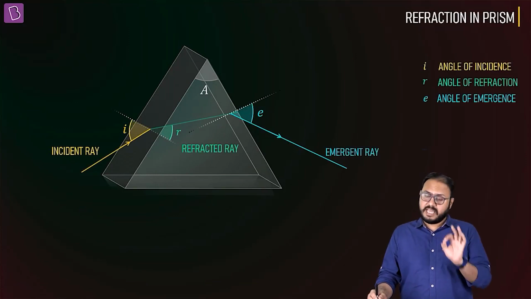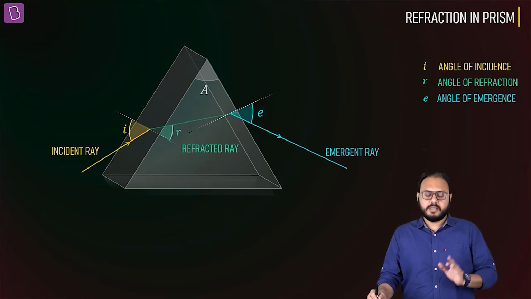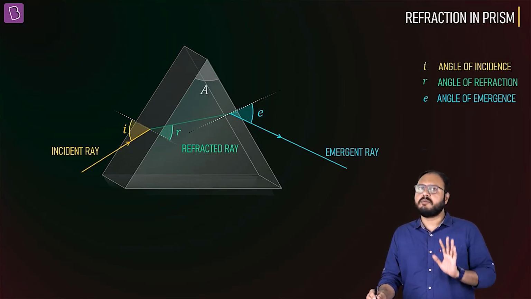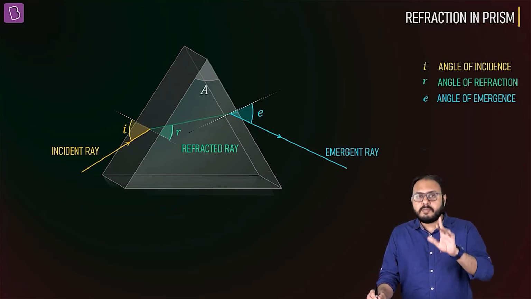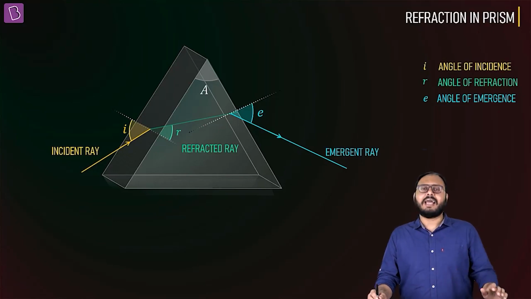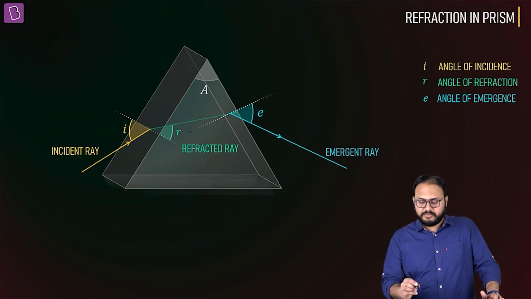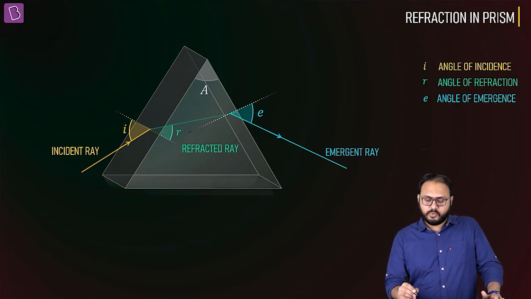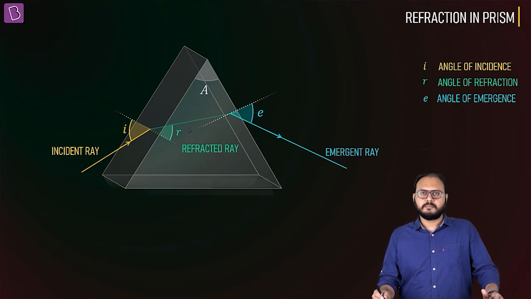It's the same thing. Same incident ray, same refracted ray, same emergent ray. Same angle of incidence, angle of refraction and angle of emergence. The only difference is that there will be two angles now, one where you come in and one where you come out.